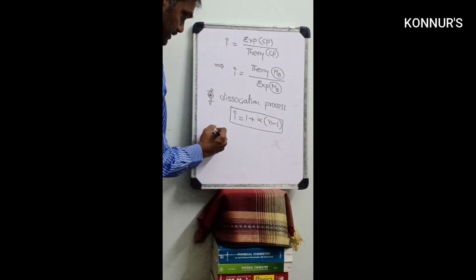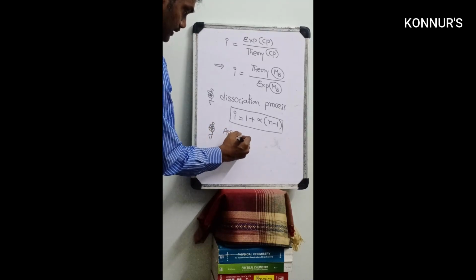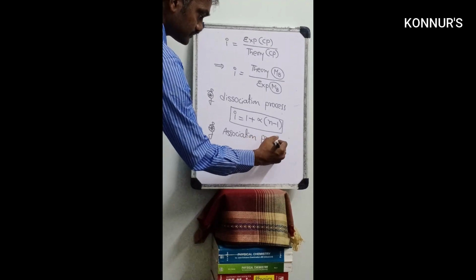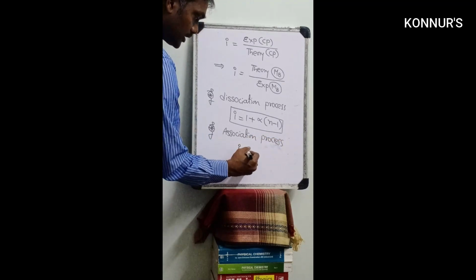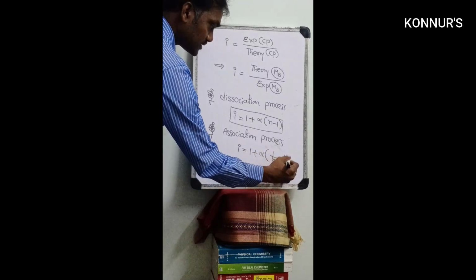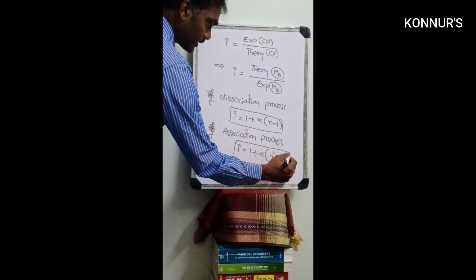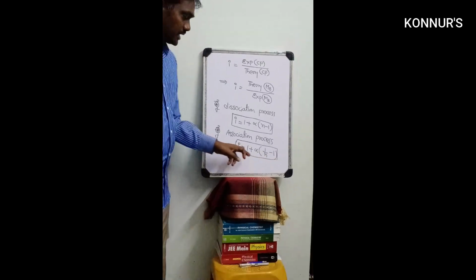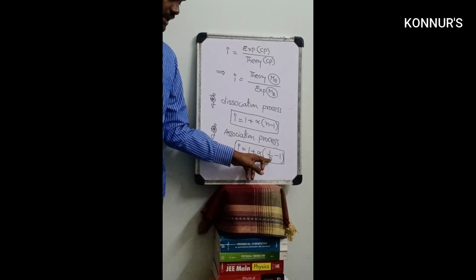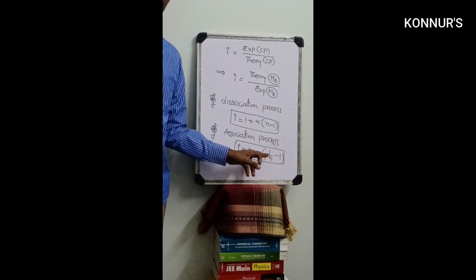Next, in the association process, i equals 1 plus alpha into 1 by n minus 1, where alpha is the degree of association and n is the number of associated particles.